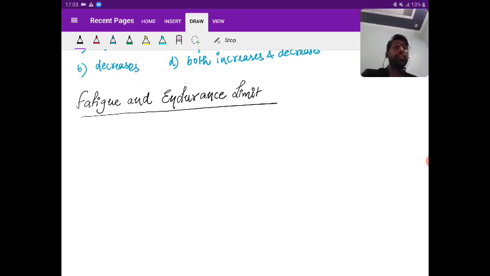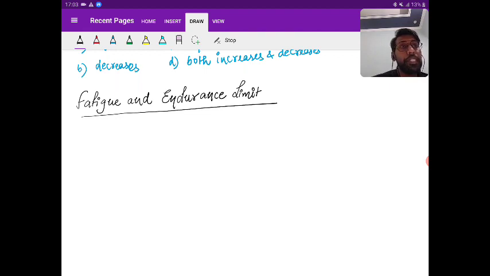Can anyone tell me what is fatigue? And what is endurance limit? Yes, come on, say. What is fatigue? Anyone? Endurance limit? Okay. What is fatigue? What is endurance limit?